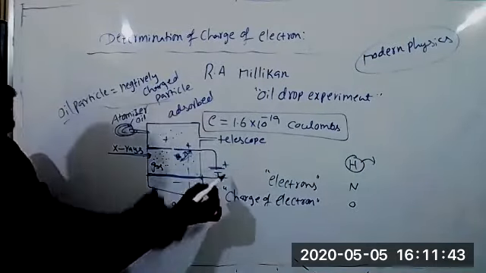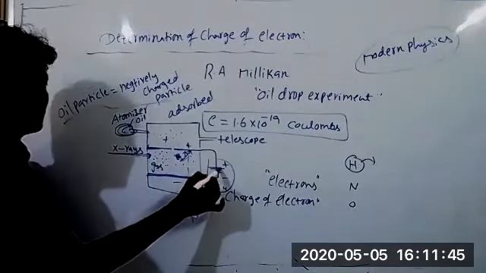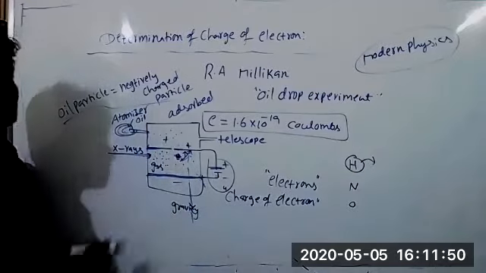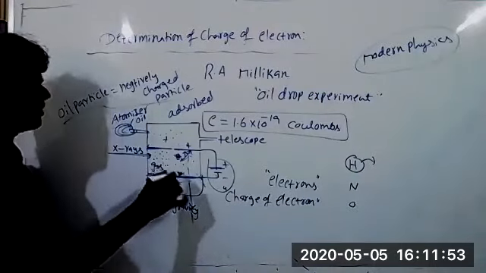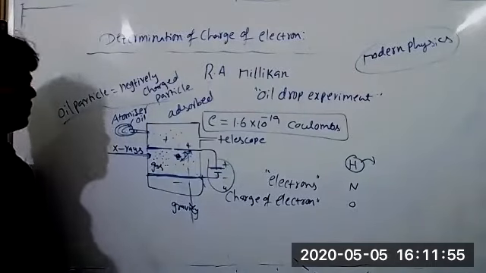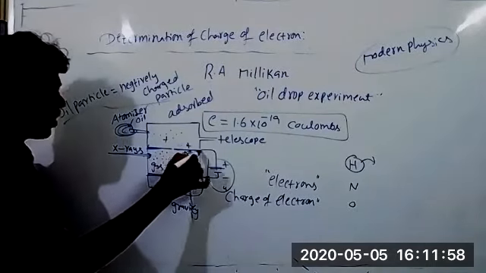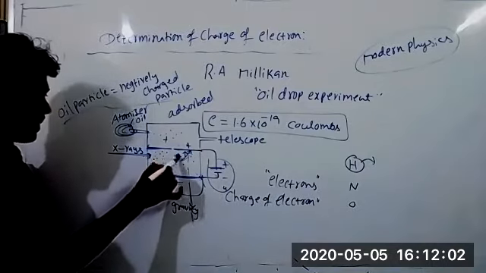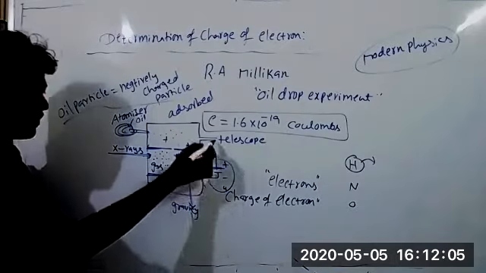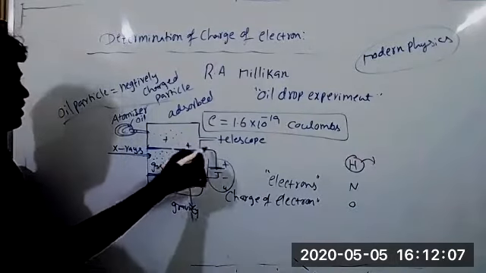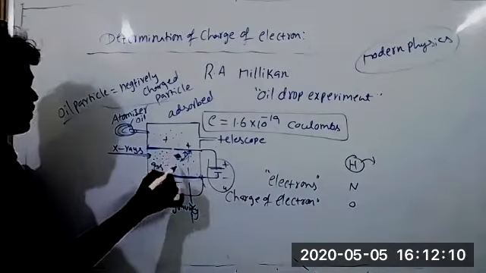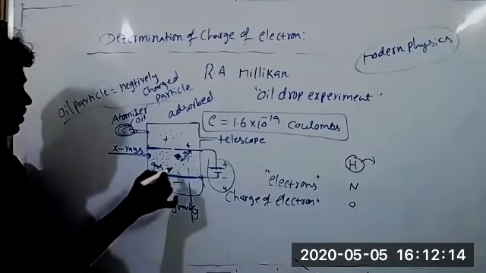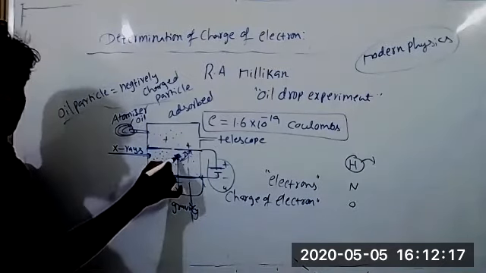So finally, we manage the voltage between the electrodes. We can keep the position of the electron in between the plates only, so that it is not coming down and not attracted towards the positive plates. At that position, we note how much voltage difference we applied between the electrodes. The mass of the oil particle we calculate with the help of a telescope, finding the size of the oil particle, how much mass, and how much gravity is working on this oil drop.